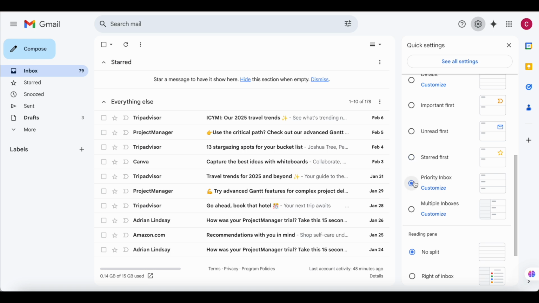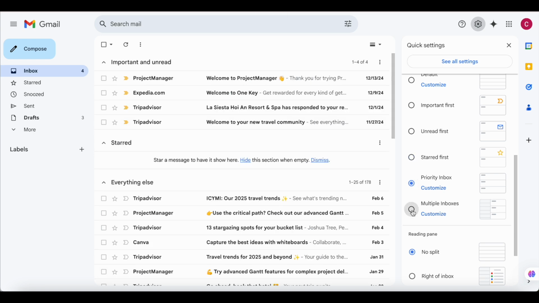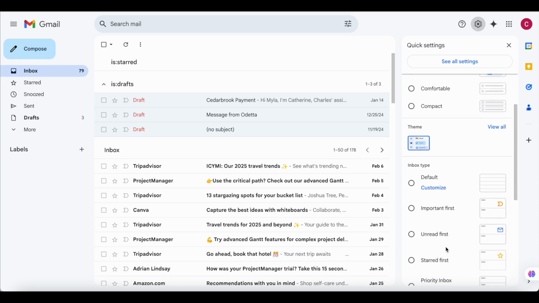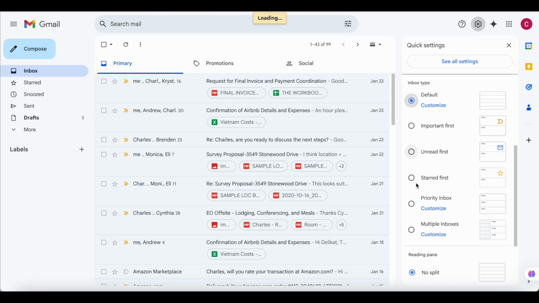Then we have priority inbox, and then we have multiple inboxes if you have set your inboxes to have different things. For instance, we have starred, drafts, and then the main inbox. For me, I'll stick to the default as well.